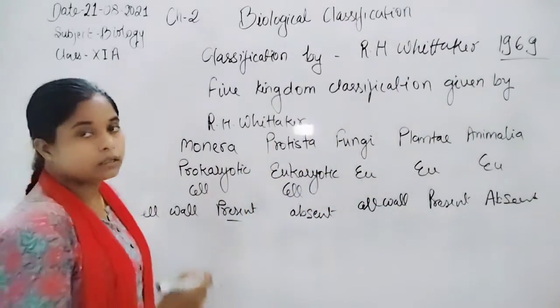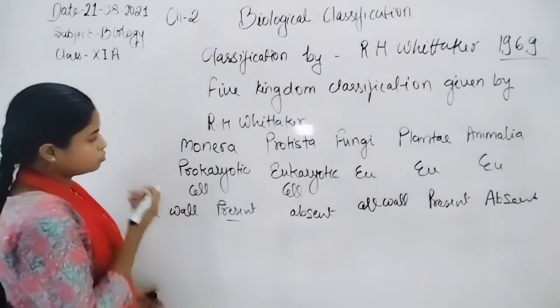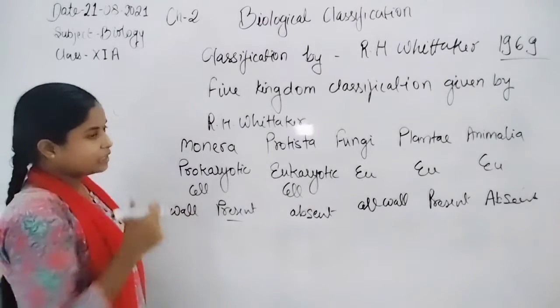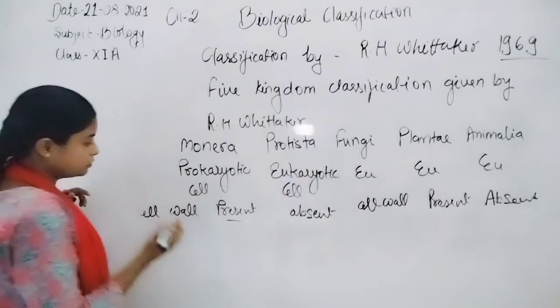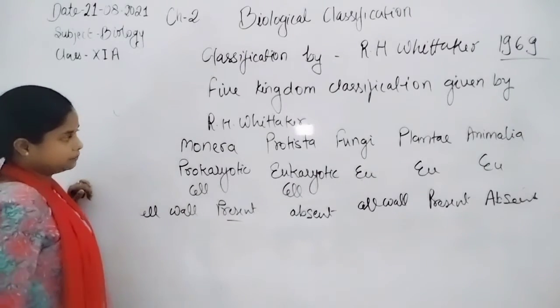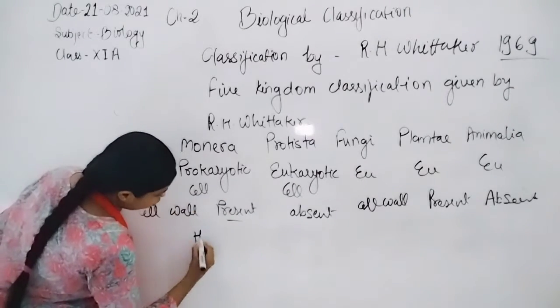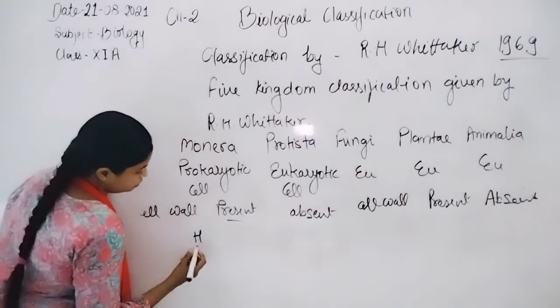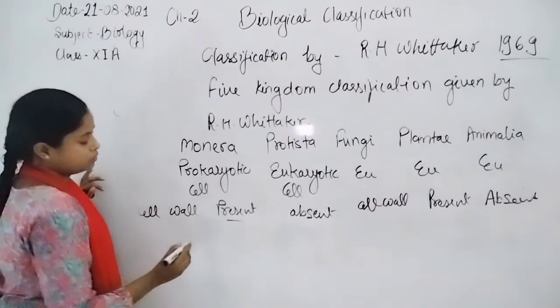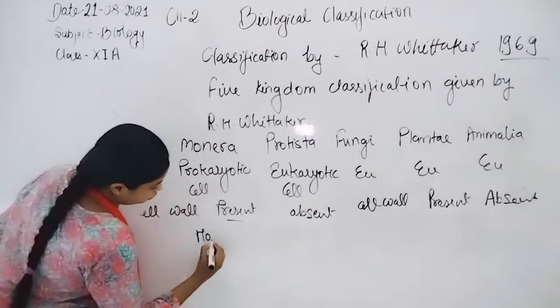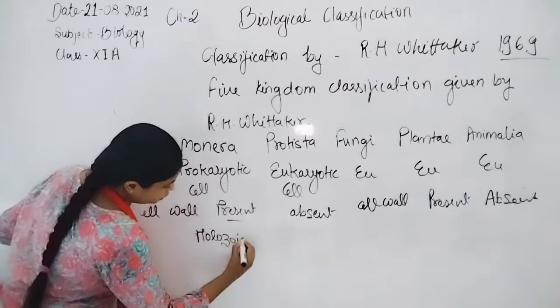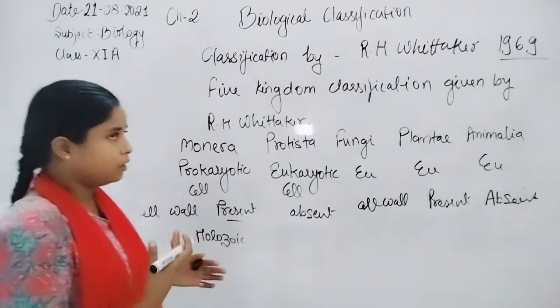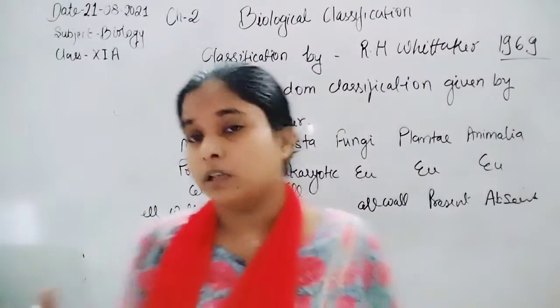Other characteristics are also shown by the different living organisms of different kingdoms, like nutrition. Monera show all types of nutrition, including holozoic and parasitic adaptation.